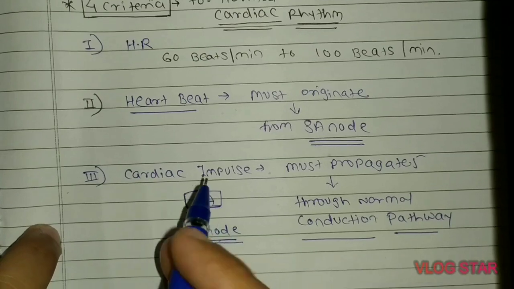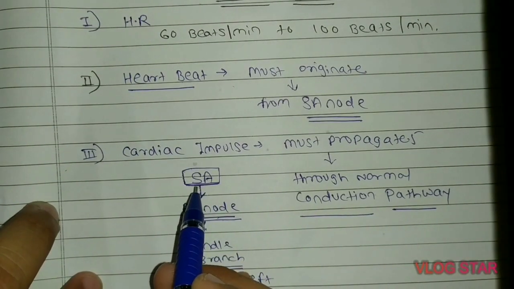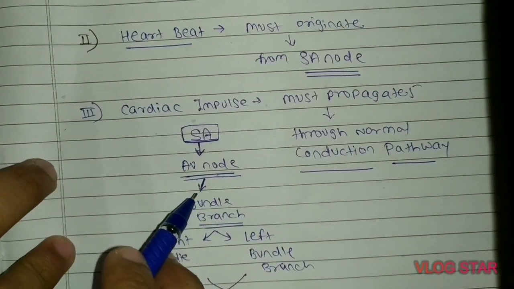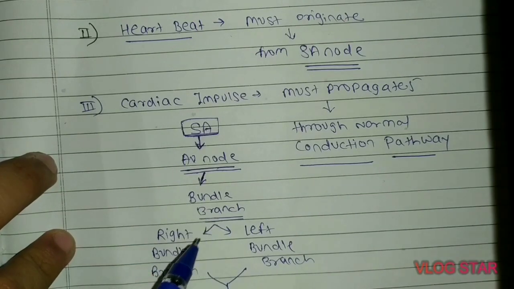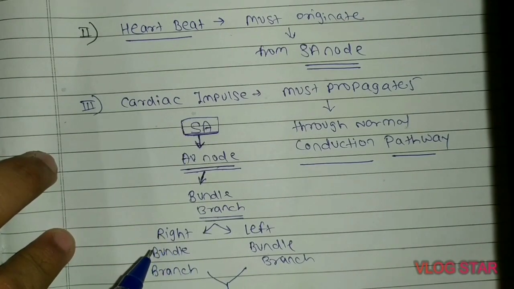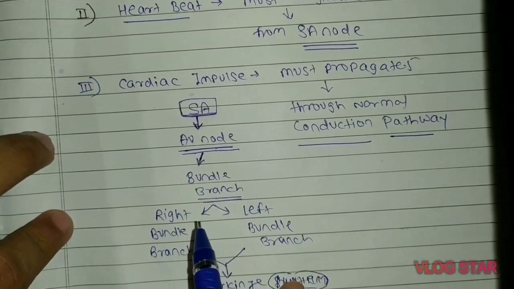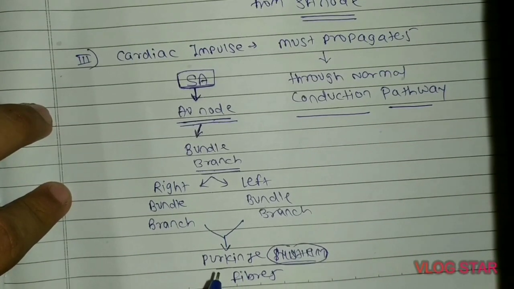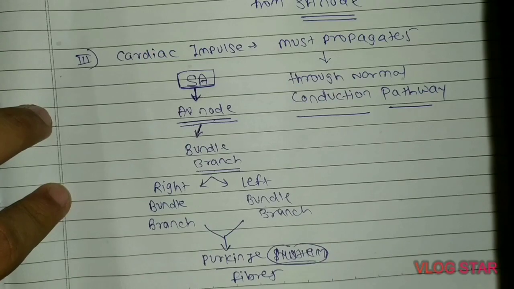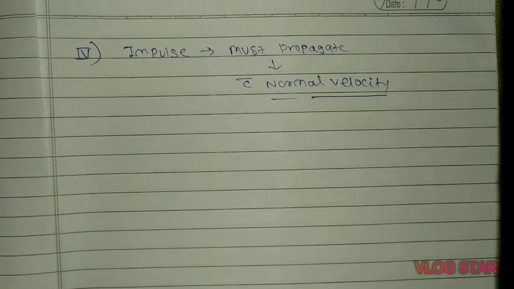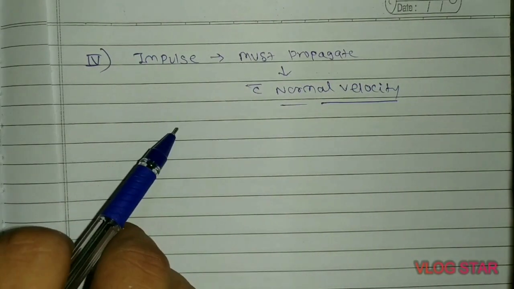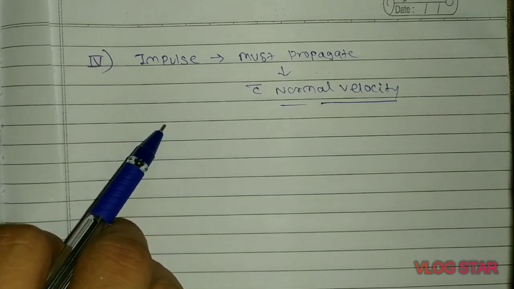The impulse is created at the SA node, goes to the AV node, then the bundle branch, then the right and left bundle branches, then the Purkinje fibers, and spreads all over the ventricular wall. And the last criteria is that the impulse must propagate with normal velocity. It must not be too fast or too slow.